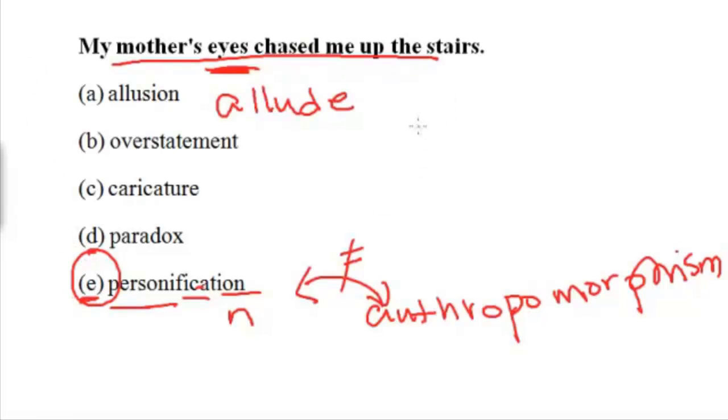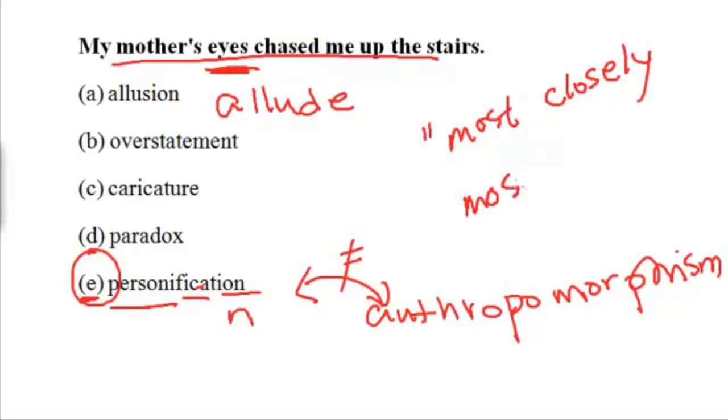Remember, SAT and ACT constantly give you questions that say "most closely resembles" what, or "most nearly," right? So it's not exact. You just have to pick the best one. And in this case, the best one would be E.